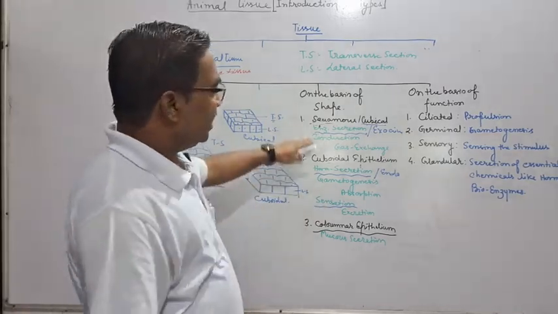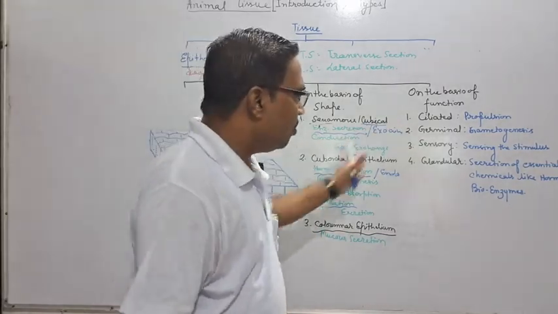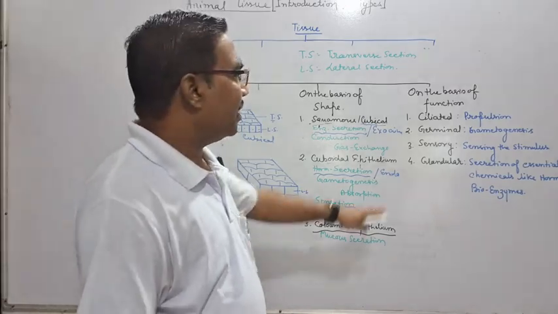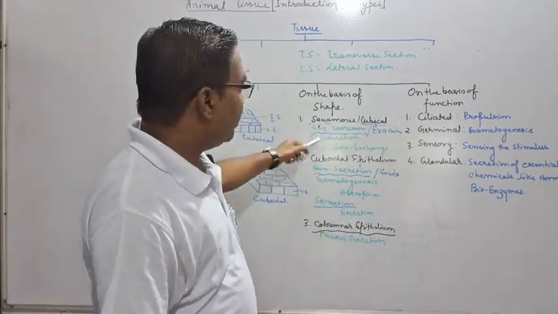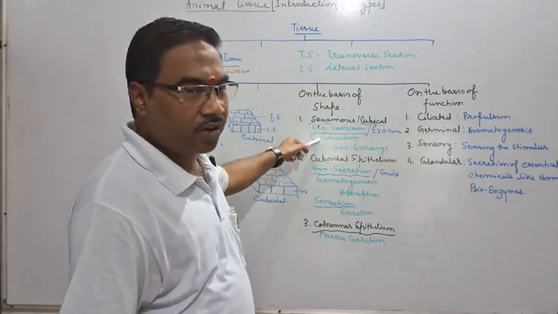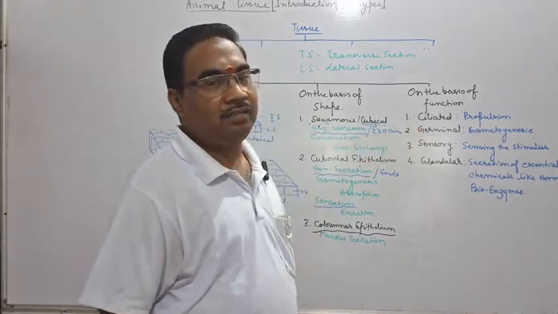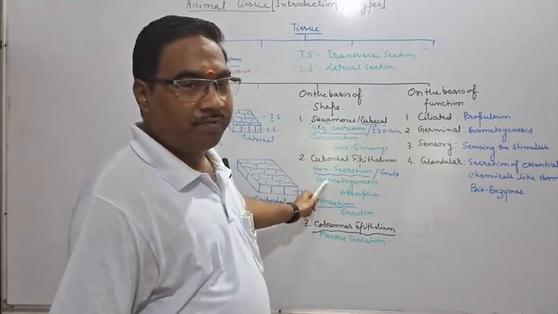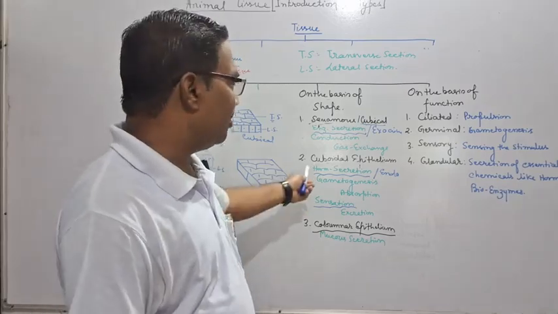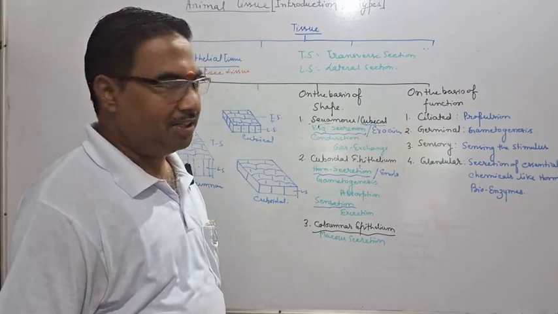Now, these three may have some special functions. You can correlate these two. Ciliated, that is having cilia. Where it functions for conduction of material, it must have cilia. Germinal, when it is performing gametogenesis, that is cuboidal epithelium, it must be germinal epithelium.